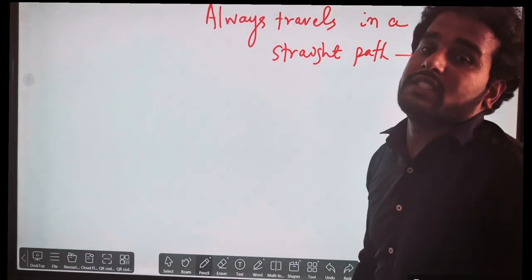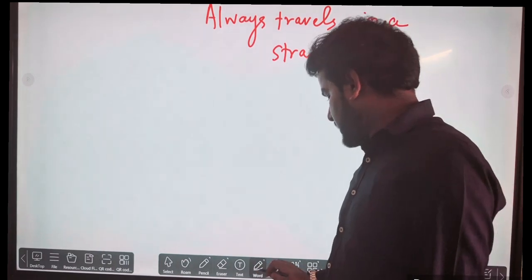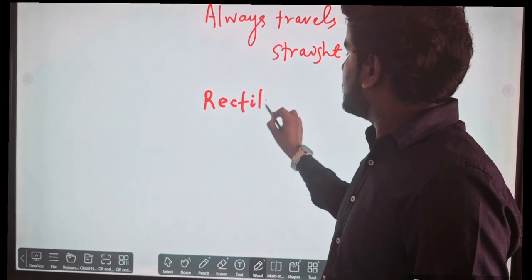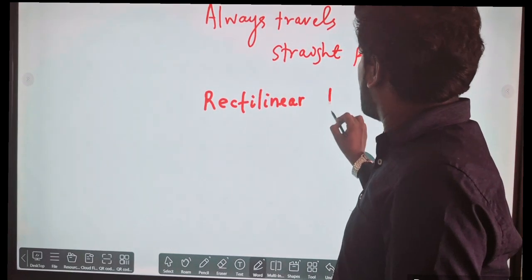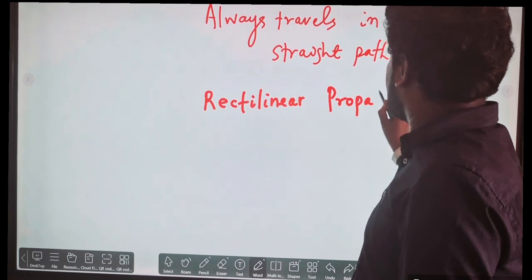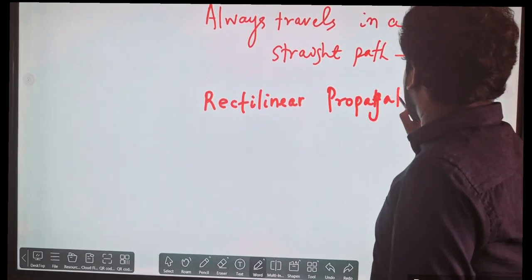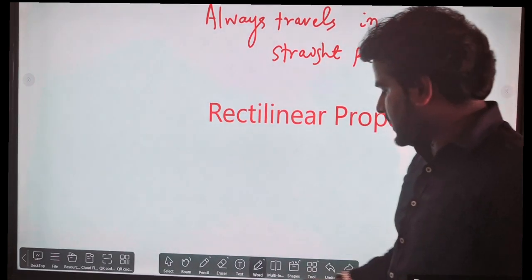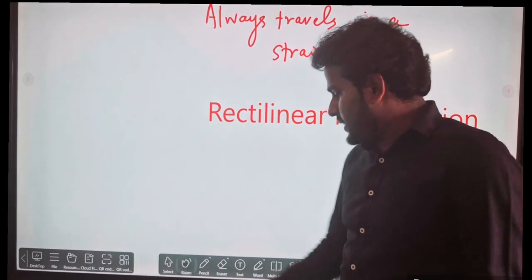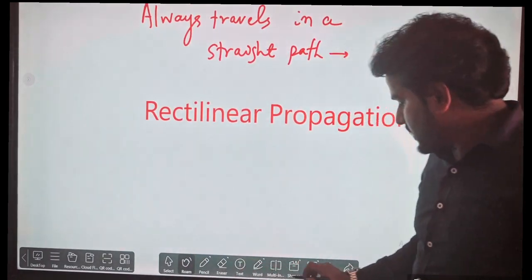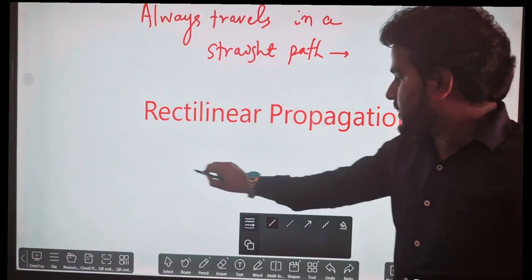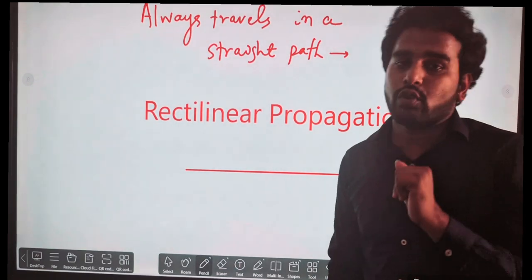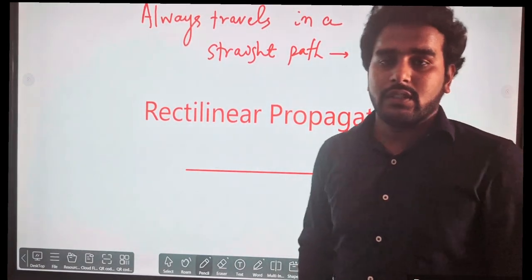As it always travels in a straight path, a special name is given to it, that is rectilinear propagation of light. Maybe the spelling will be wrong. What do you mean by rectilinear? Rect means straight, absolutely straight. Straight path. We have learned these things in motion also: rectilinear motion, straight path motion.